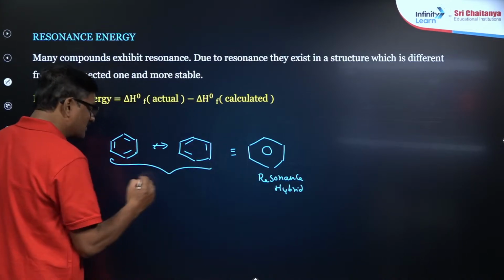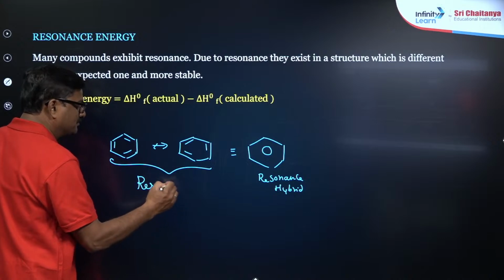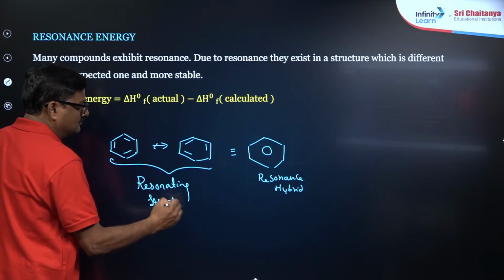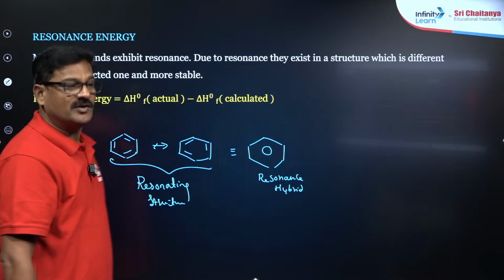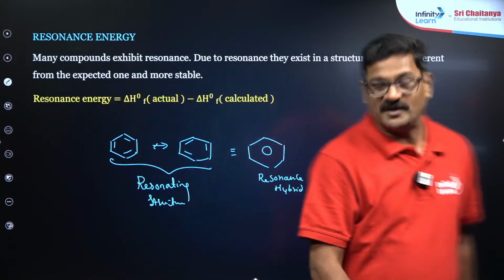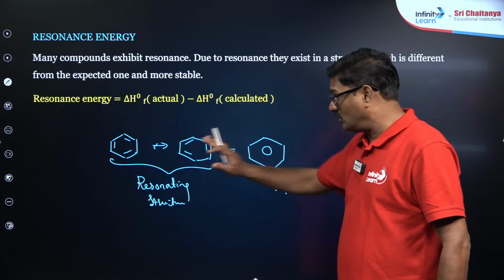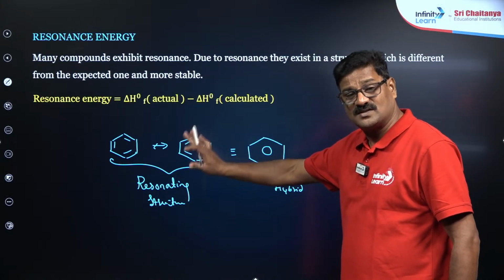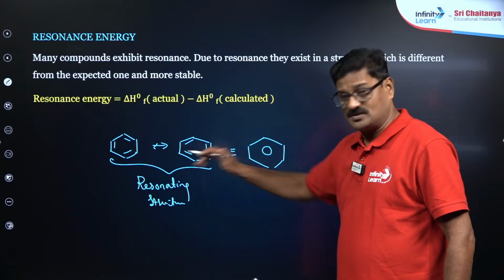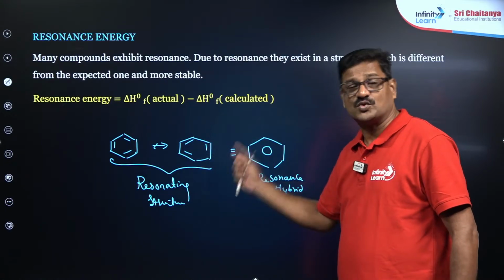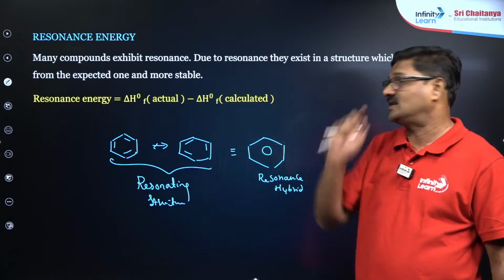And these are called resonating structures. ये चीज में the difference between the resonance hybrid and one of the stable resonance canonical structures, जो energy अंतर होता है ना, the energy gap between these two is called resonance energy.